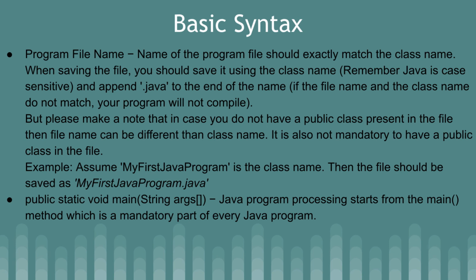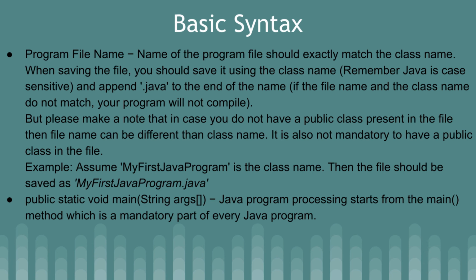Now let's talk about the program file name. The name of the program file should exactly match the class name. When saving the file, you should save it using the class name. Remember, Java is case sensitive, and append .java to the end of the name. If the file name and the class name do not match, your program will not compile.